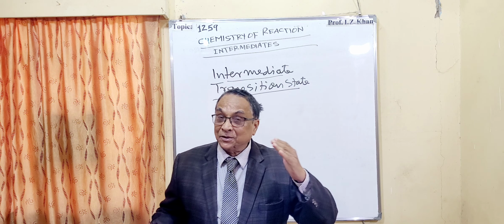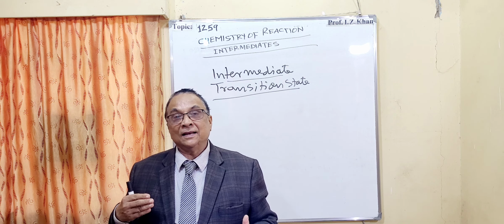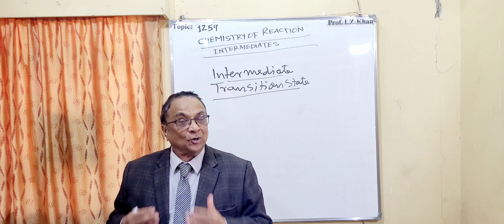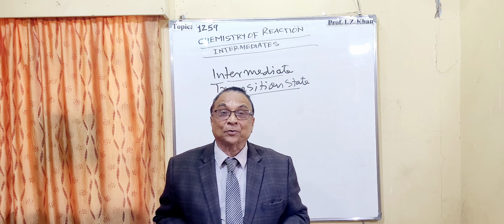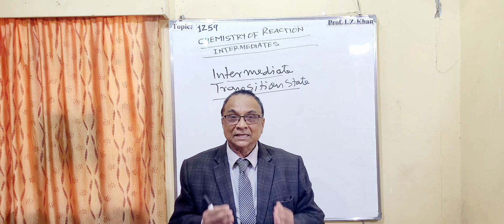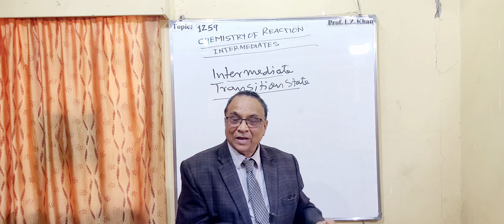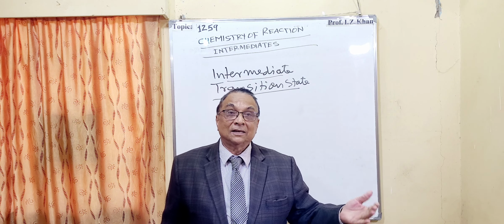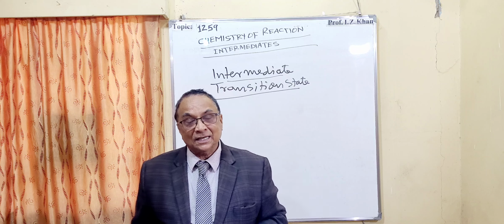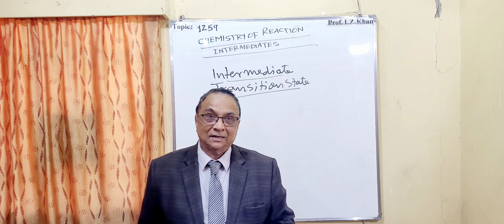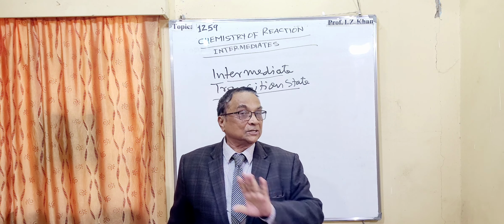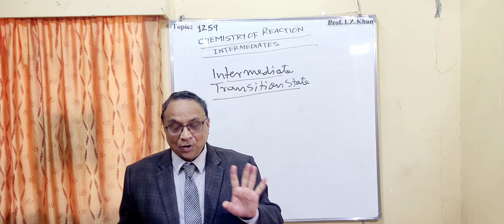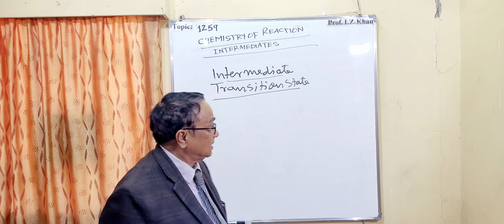So there is a big difference in intermediate formation. It is a product, and once it is formed as an intermediate product, we isolate it for our use, because some of them are okay up to the intermediate state. But the transition state of the reaction is quite different. So let me show you how the reactions take place.